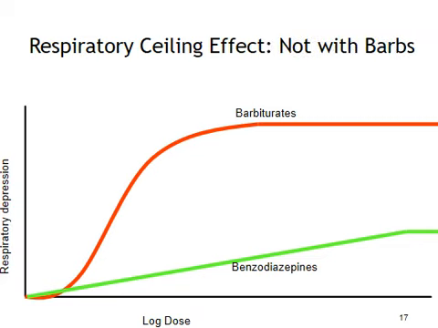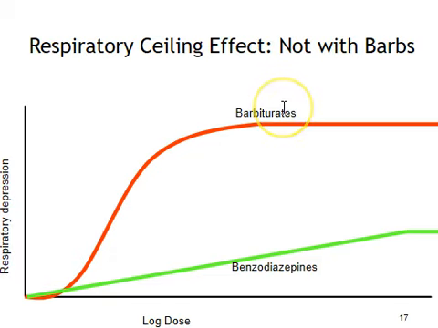So one thing to keep in mind is that the respiratory ceiling effect does not occur with barbiturates. Here you see a very nice respiratory ceiling effect demonstrated with oral administration of benzodiazepines. And the reason we see this is because, remember, benzos, even increasing doses of benzo, are relatively safe because in order for this drug to have any type of effect, the endogenous neurotransmitter, GABA, must be present.